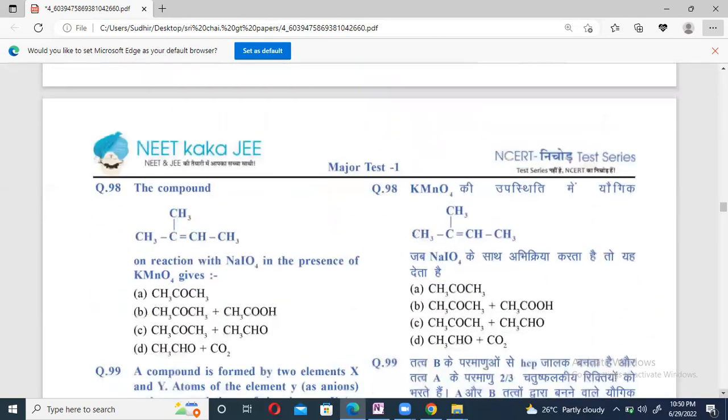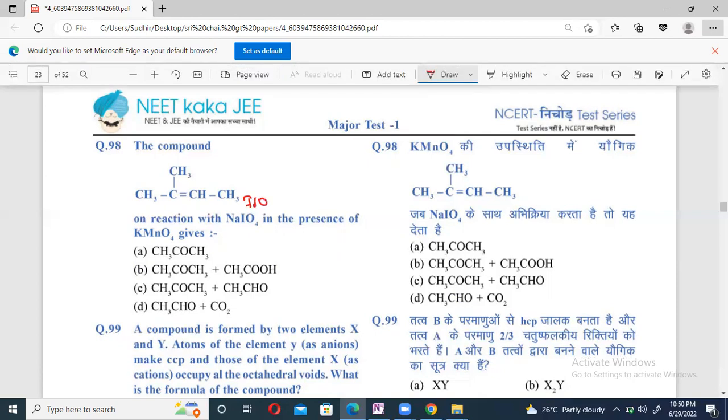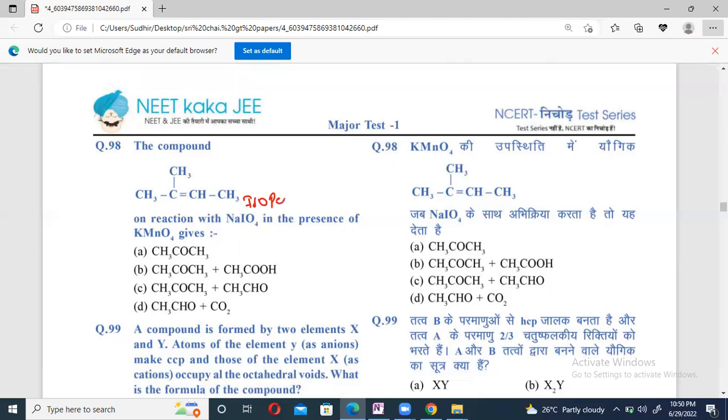98. The compound on reaction with NaIO4 in presence of KMnO4 gives rise to what? Actually, this compound is the isopentylene, right? When it reacts with NaIO4 in presence of KMnO4, beta, it undergoes oxidation.